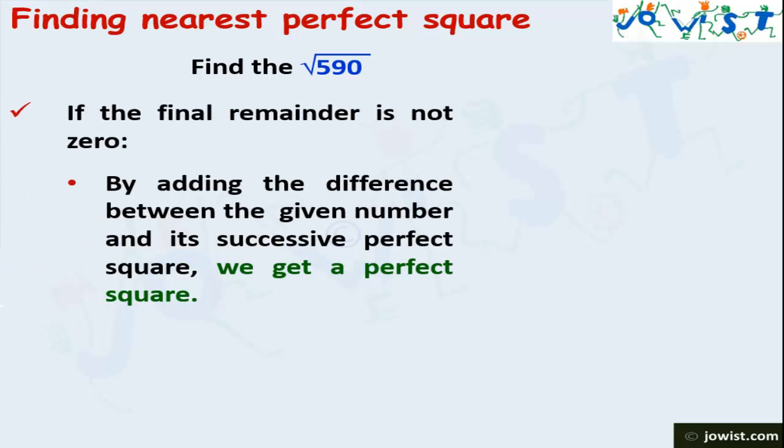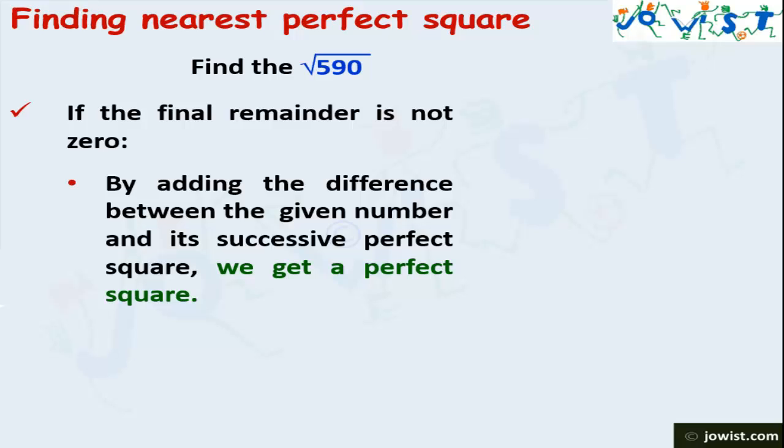If we add the difference between the given number and its successive perfect square, we get a perfect square. First of all, how will we find the successive perfect square? It's very simple. As we have seen, the quotient in the long division method for 590 was 24.